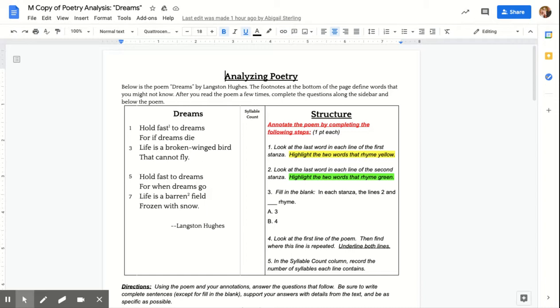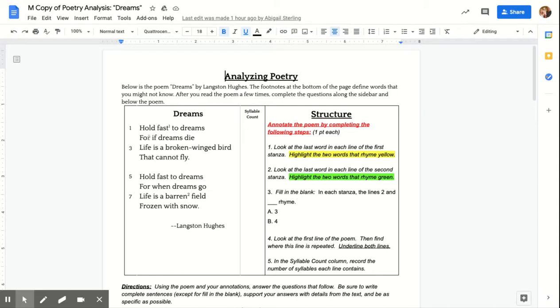Below is a poem, Dreams by Langston Hughes. The footnotes at the bottom of the page define words that you might not know. After you read the poem a few times, complete the questions along the sidebar and below the poem. Again, you can pause the video at any point to think and to work and press play when you're ready to continue. I'll start by reading the poem, Dreams by Langston Hughes.